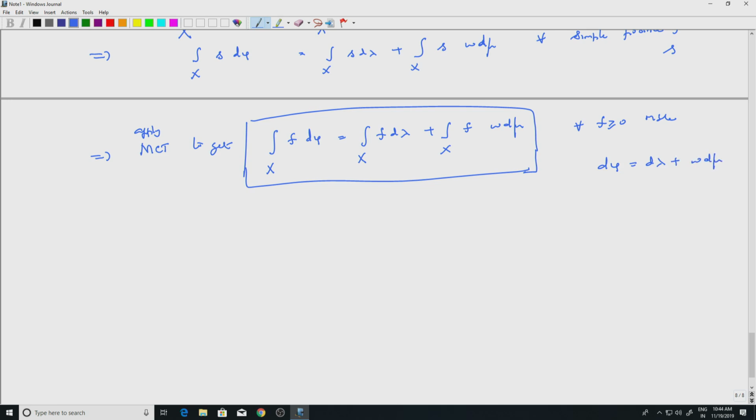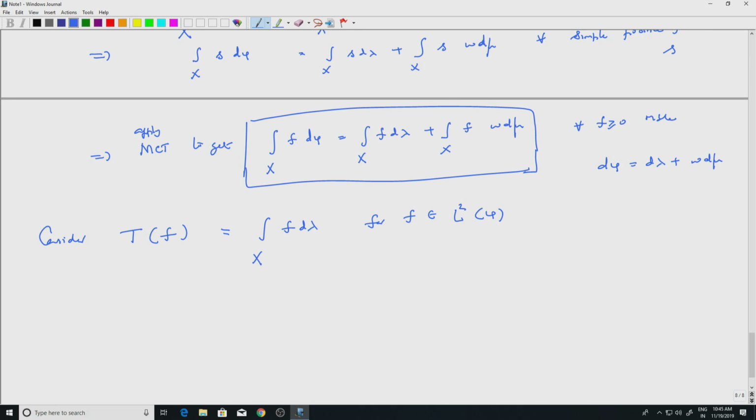Okay, so next consider T of f. You have seen that this is going to be a linear functional. Well, I should give you a definition. So this is the integral over x of f d lambda for f in L2 of phi. So remember the measures phi, lambda and mu.